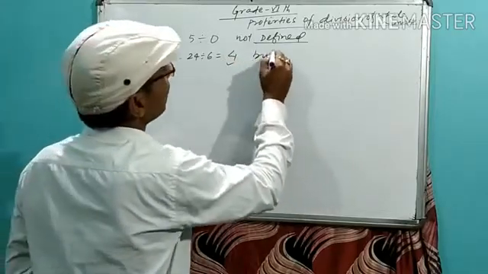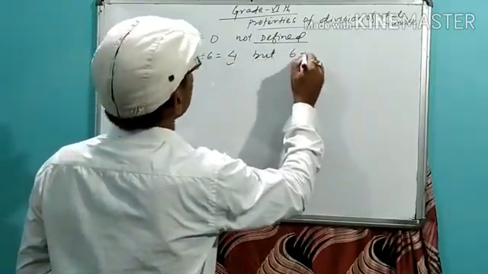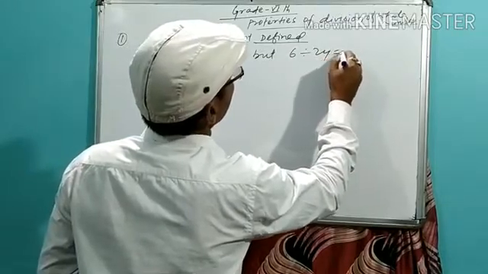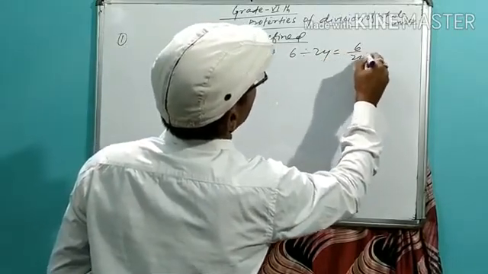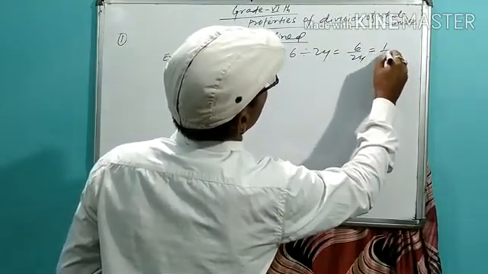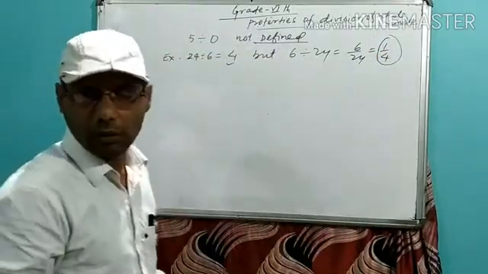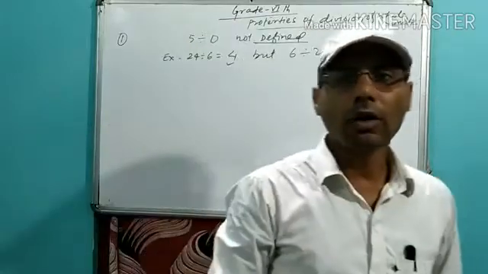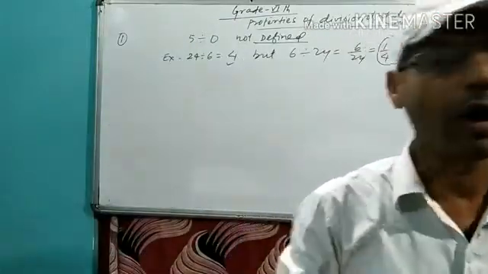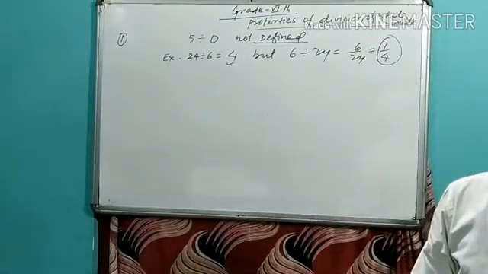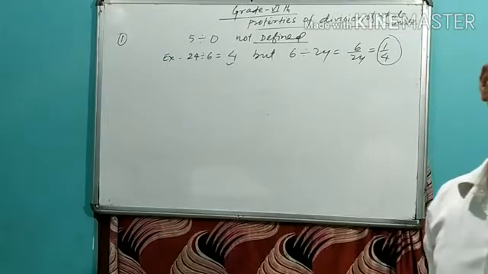But if 6 is divided by 24, it means 6 by 24. By cancelling we get 1 by 4, which is not a whole number. The set of whole numbers is not closed under division.